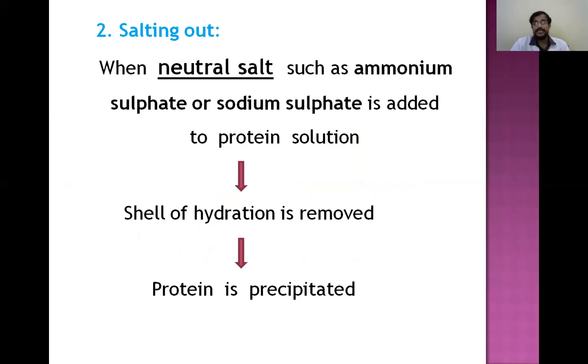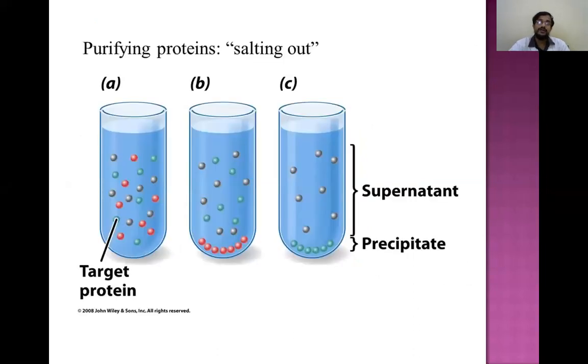The other property is salting out. When a neutral salt is added, salting out is also nothing but a precipitation. By addition of the neutral salt, there is removal of the shell of hydration, and then the protein will get precipitated. This is known as salting out. Ammonium sulfate and sodium sulfate are the neutral salts. We had practically seen this salting out in the experiments also. When a neutral salt is added, the protein will get precipitated, depending upon the salt added.